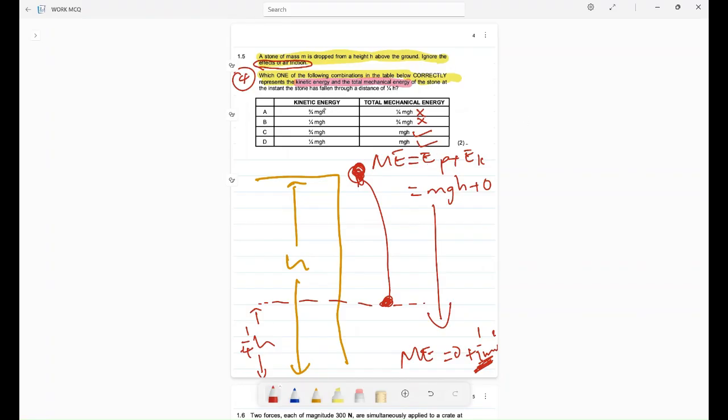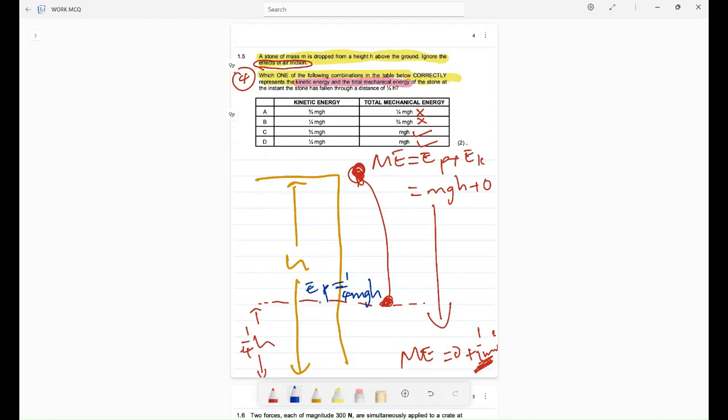Again, what happens to our kinetic energy? As I go down, my EP is decreasing. My EP in this instance here is going to be 1 over 4 mgh. We agree. At this point here, my EP is going to be equal to 1 over 4 mgh.